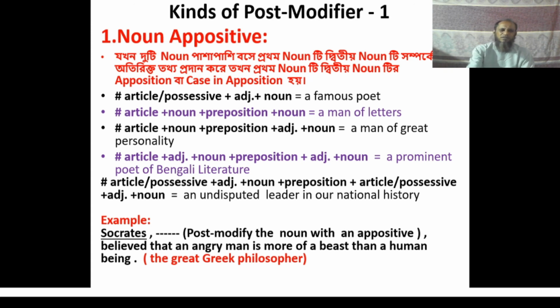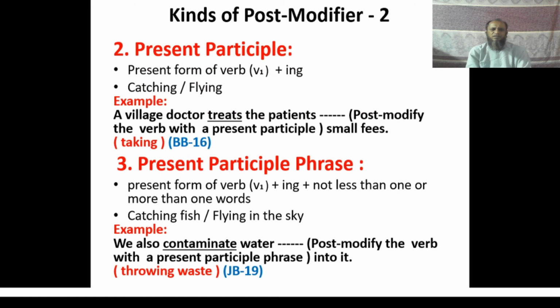Now let us move to the next slide. The second one of post modifier is present participle and the third one is present participle phrase. Do you see any difference between participle and participle phrase? You know the structure of present participle is the present form of verb plus ing, that is verb 1 plus ing. For example, look at these two words, catching or flying.